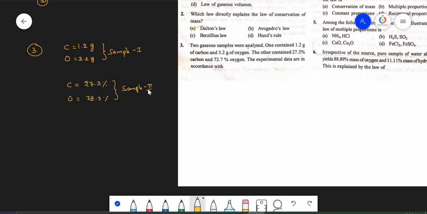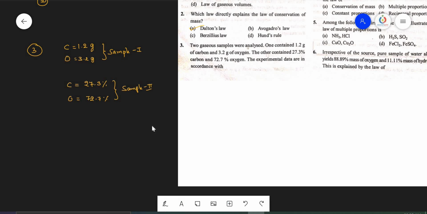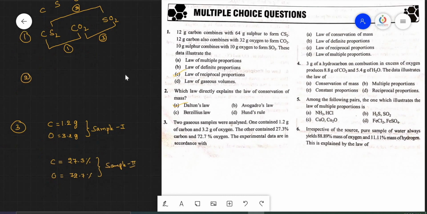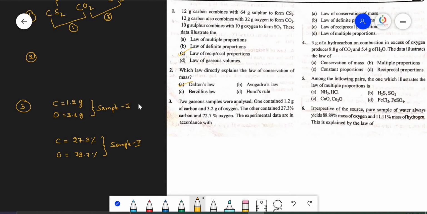So the experimental data are in accordance with, they are asking, the law of conservation of mass, definite proportions, reciprocal proportions, or multiple proportions. How many samples are here? Only 2 samples. And how many elements are there? Only 2 elements. And do they have the same compound or not?